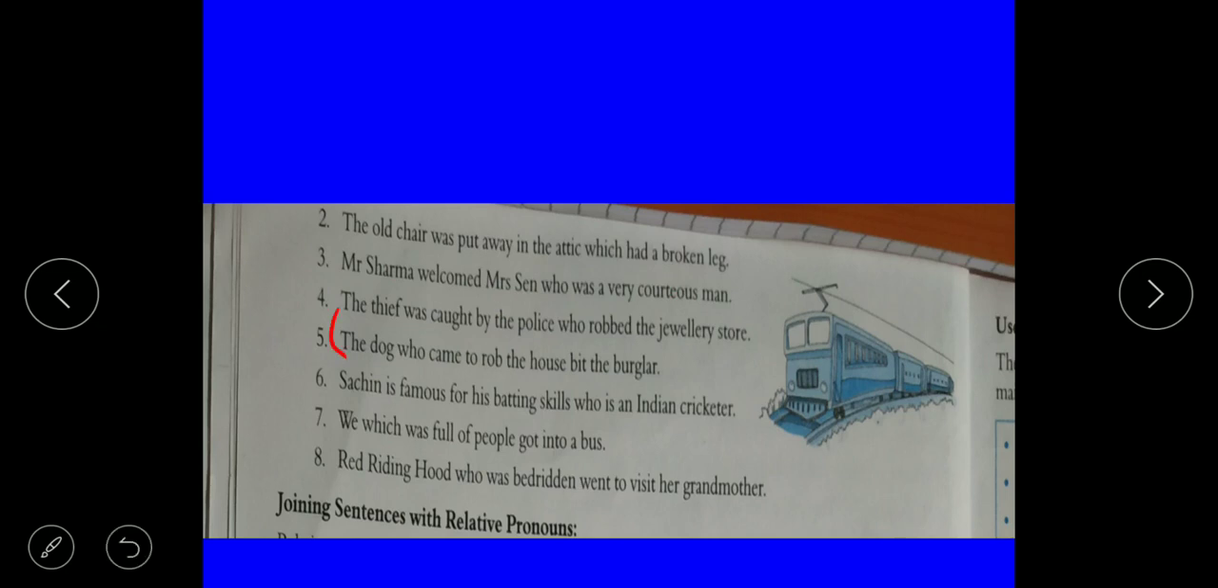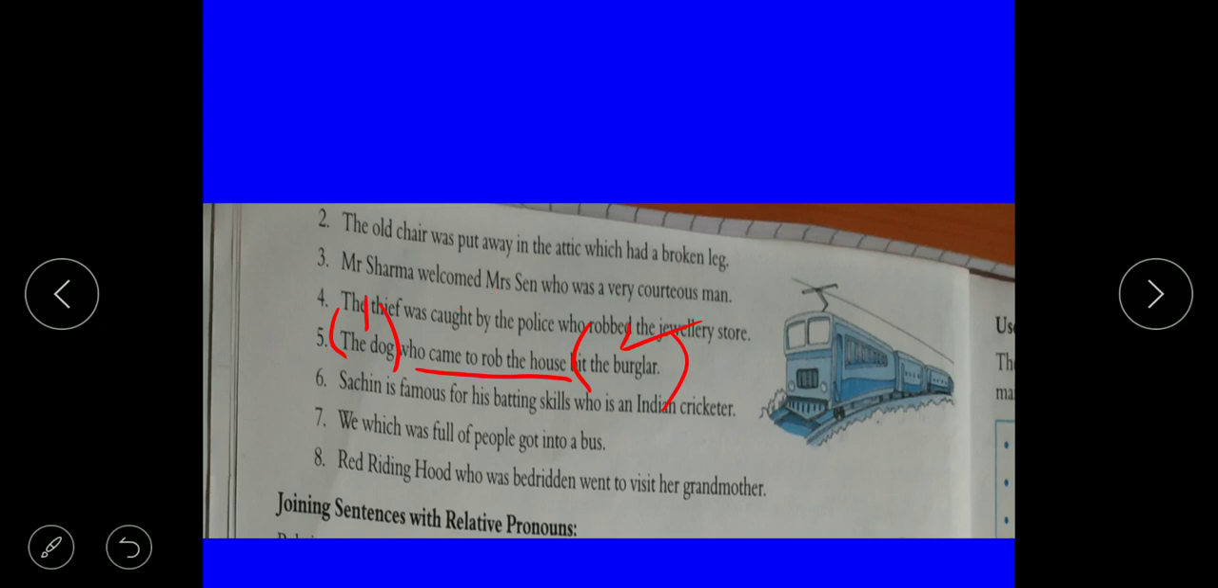What did the dog do? The dog bit the burglar who came to rob the house. Sachin is famous for his batting skill, who is an Indian artist. Then the order of the sentence must be: Sachin, who is an Indian cricketer, is famous for his batting skill. Next is: We, which was full of people, got into a bus.